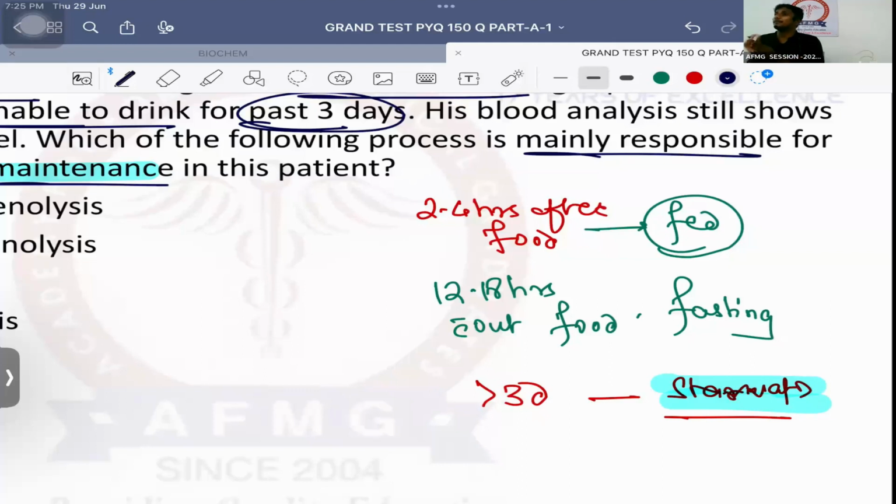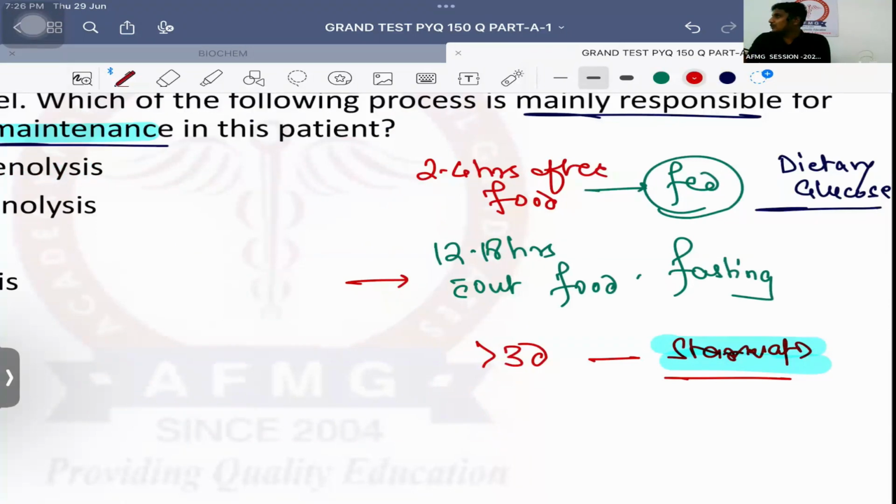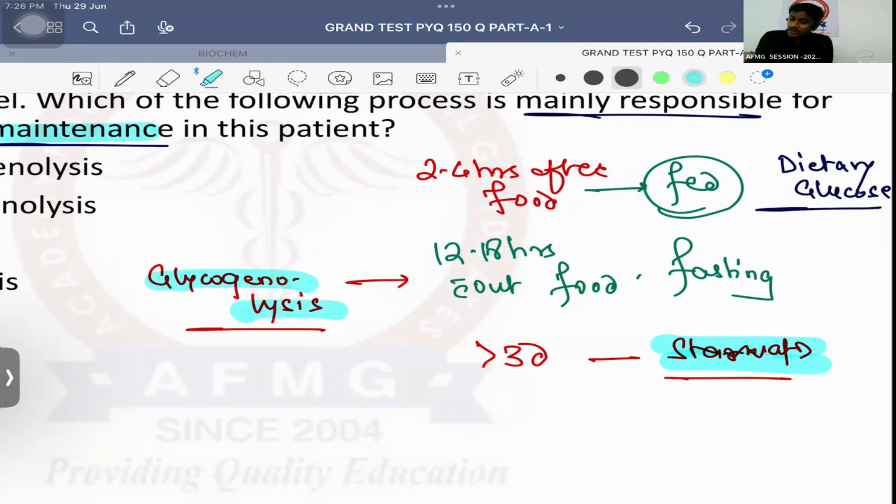Blood में glucose आएगा कहाँ से? डाइटरी ग्लूकोज ना भाई, खाना खा रहे हो मतलब डाइट से ही ग्लूकोज आएगा तुम्हारे ब्लड में. So in the fed state, the source of blood glucose is the dietary glucose. In the fasting state now, do you have food now in your body? No. Now your body will only depend on the stored form of glucose, and the stored form of glucose is known as glycogen. So in the fasting state, the glucose will come from glycogen, glycogenolysis. So in the fasting state, the source of blood glucose is glycogenolysis.